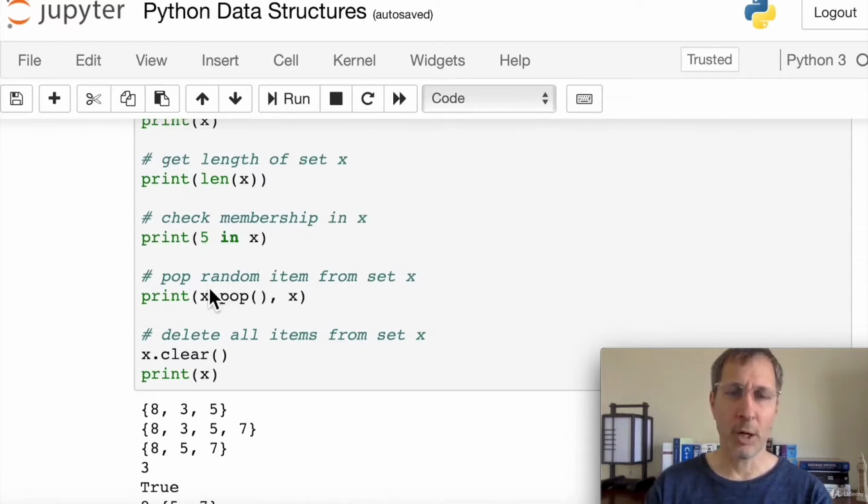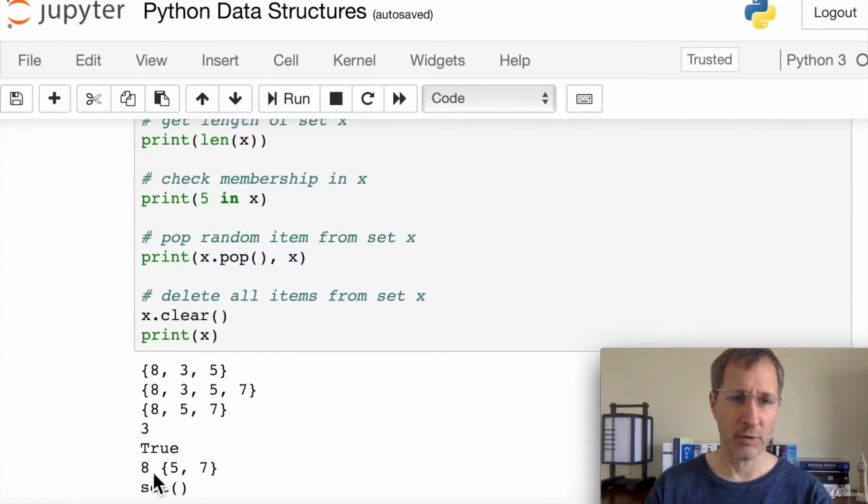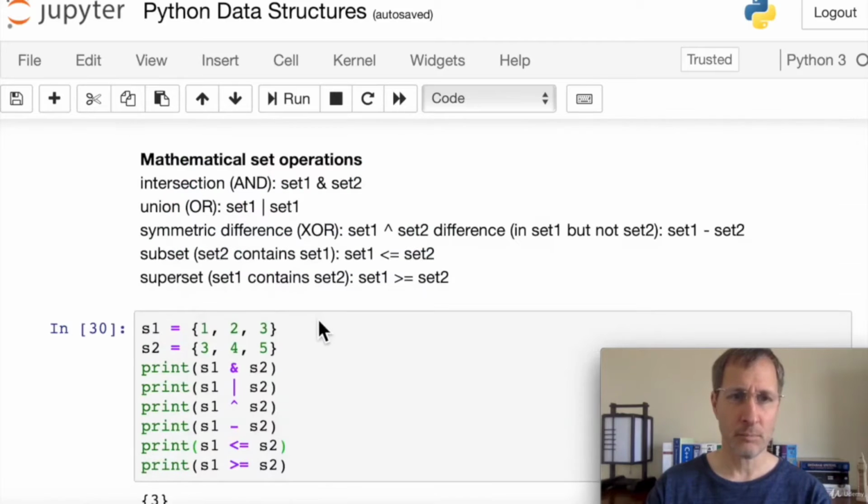And then we can also pop a random item. Bear in mind the set is not ordered. So we don't know which item we're going to get. We're going to get a random item off the set. And then here, actually the pop function returns the item itself. And so we're printing out that item and the new set x. So here we can see the item it gave us is 8, and the new set is 5 and 7. And then if we want to delete all the items from a set and get an empty set back, we can do x.clear. Let's look at some of the mathematical set functions.